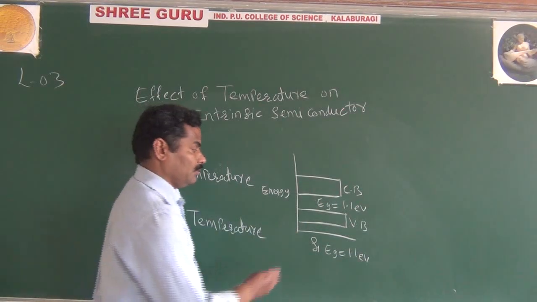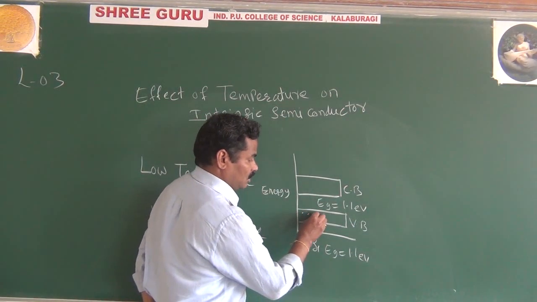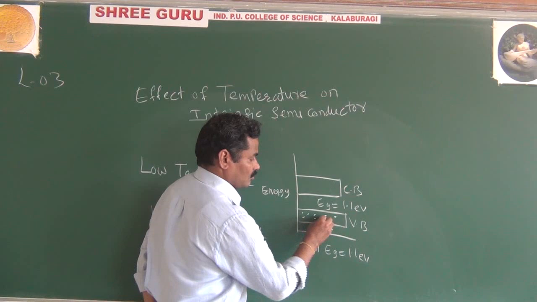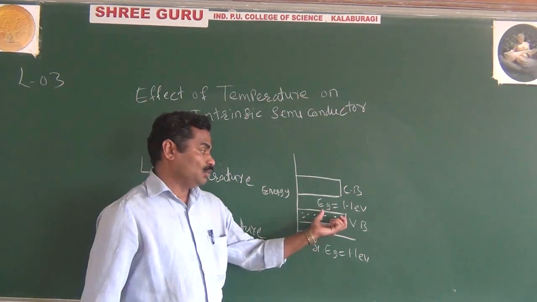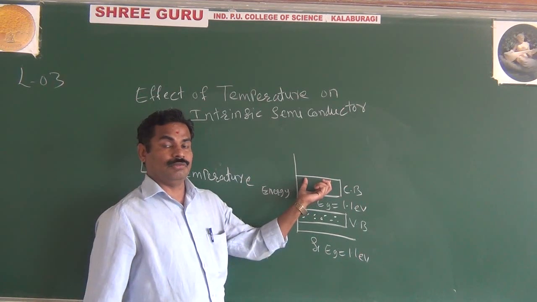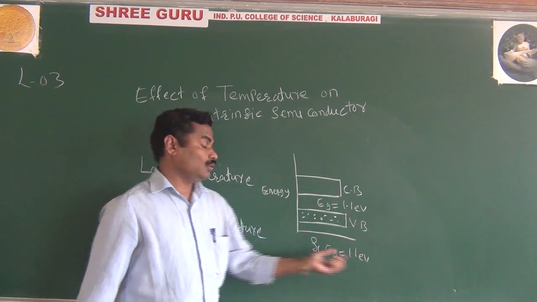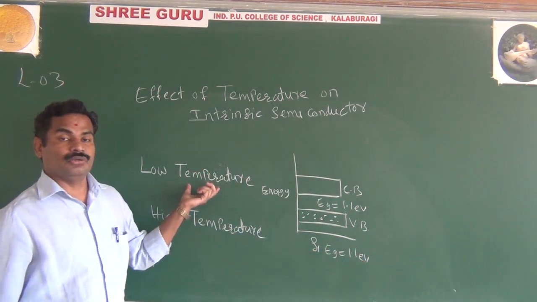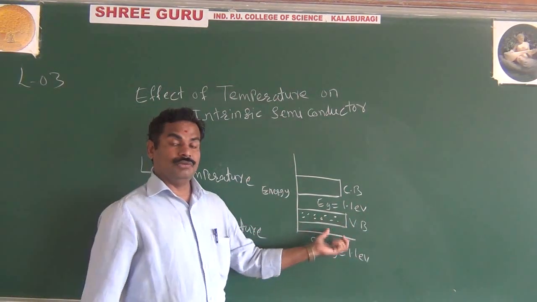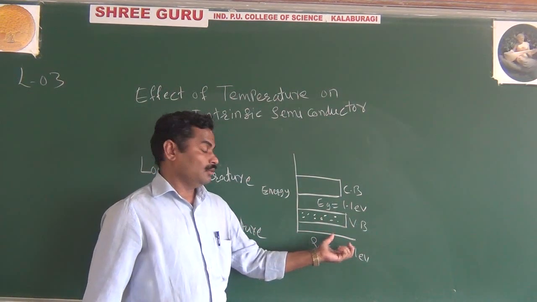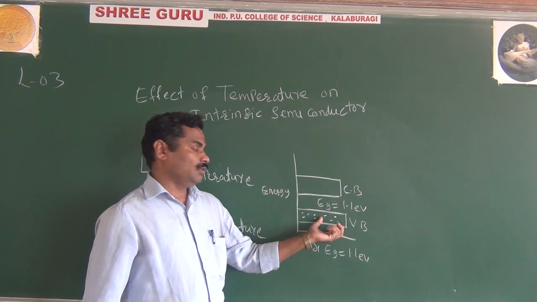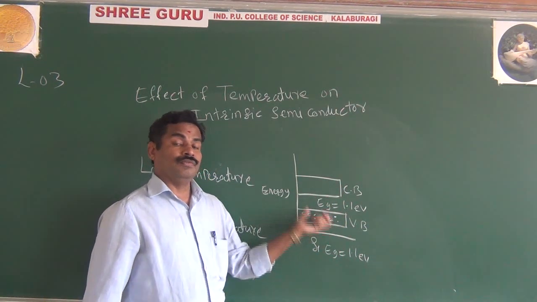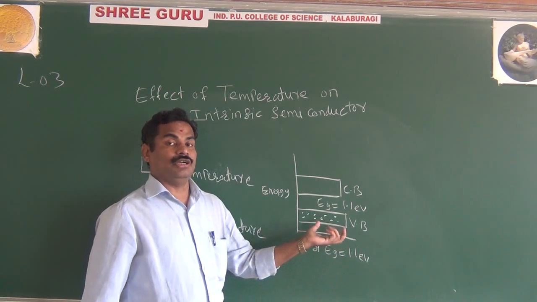No doubt you have the electrons here. These electrons do not have the energy to move from the valence band to the conduction band, because you are applying very low temperature, so very small energy in terms of heat. That energy is not sufficient for the valence electron to move from the valence band to the conduction band. That's why our semiconductor acts as an insulator at lower temperature.